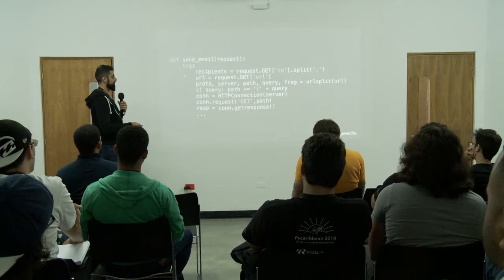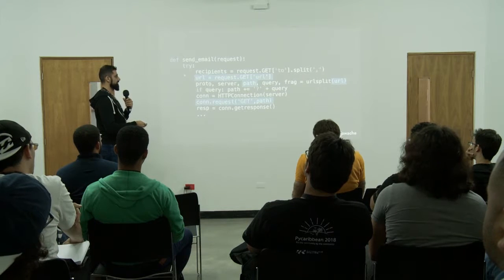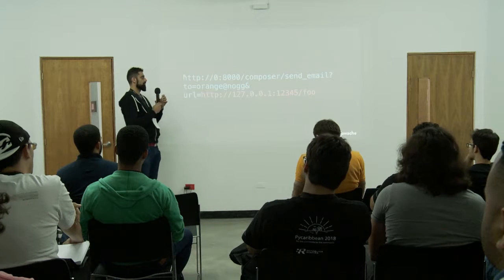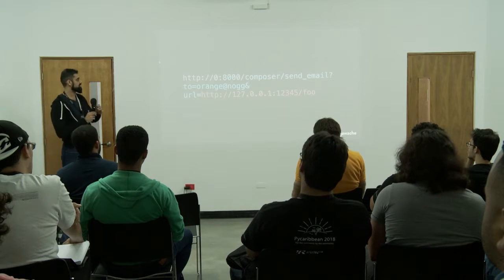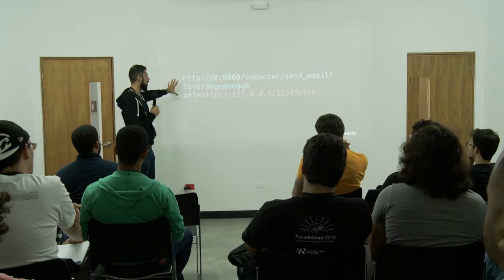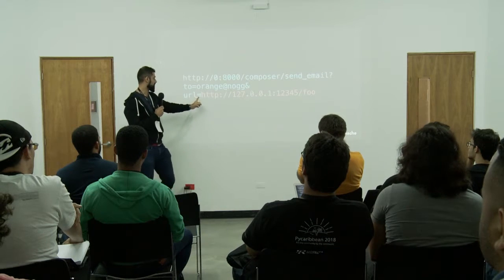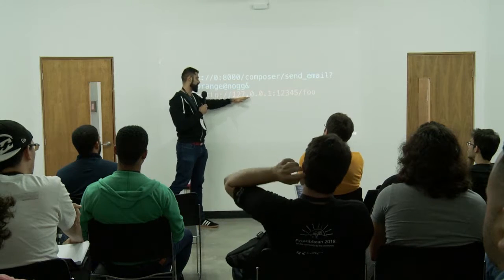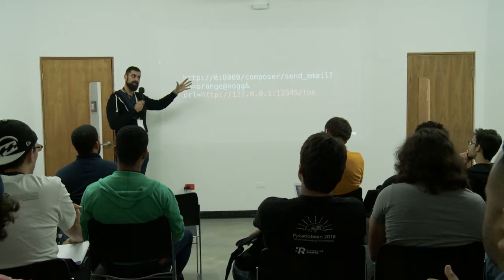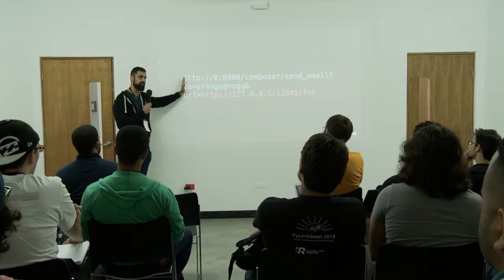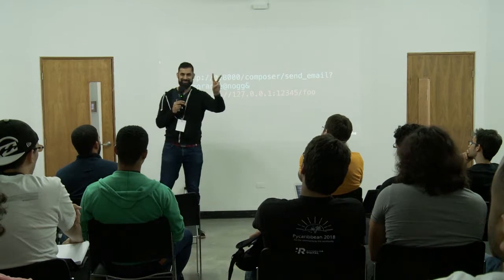But let's keep it going. So now, what if he used this webhook URL? Remember, the whole thing is going to get posted. But the red part is going to extract the URL from the red URL, and it's then going to do a GET request for that. So all he's done here is chain two things together to turn a POST into a GET. That's it. Two things exploited together.